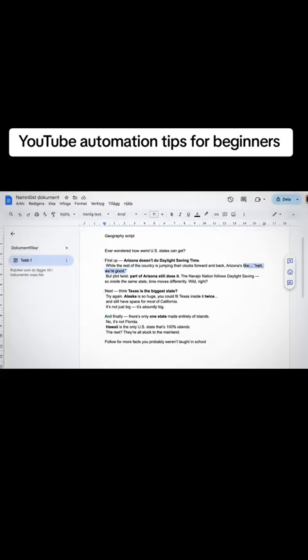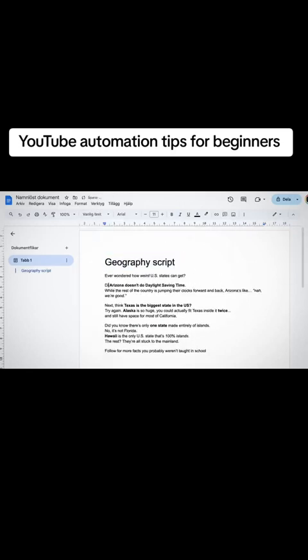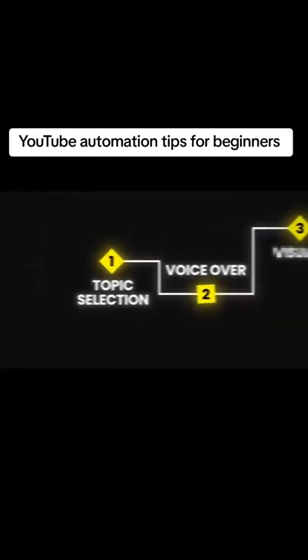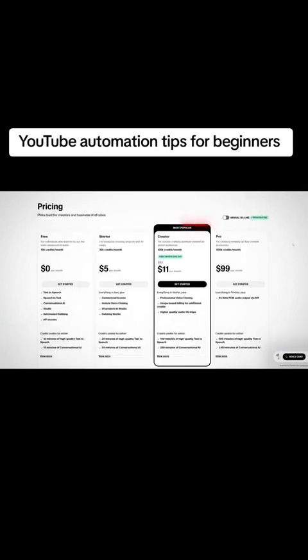For example, I'm going to remove all of the emojis and change a few words here and there. This is because AI is, sadly, not perfect, so a bit of human touch-up is often needed. Now that we have our topic and our script ready, we're going to need to create a voiceover. To do this, you're going to want to use a text-to-speech software like 11 Labs, which in my opinion is the best one out there because it has the most realistic voices, if you apply a few little tricks.